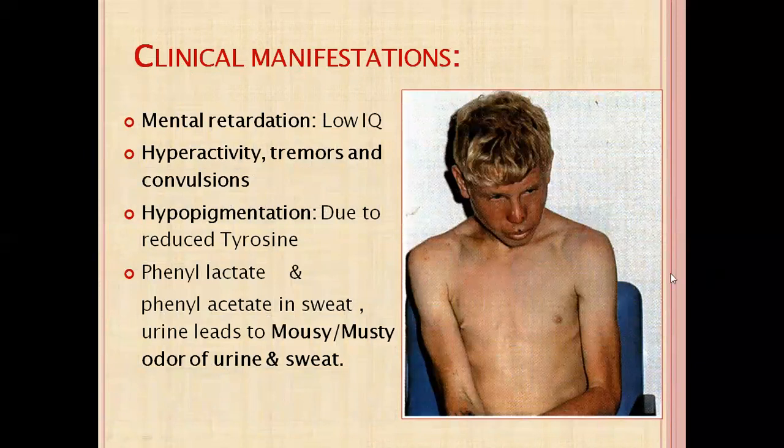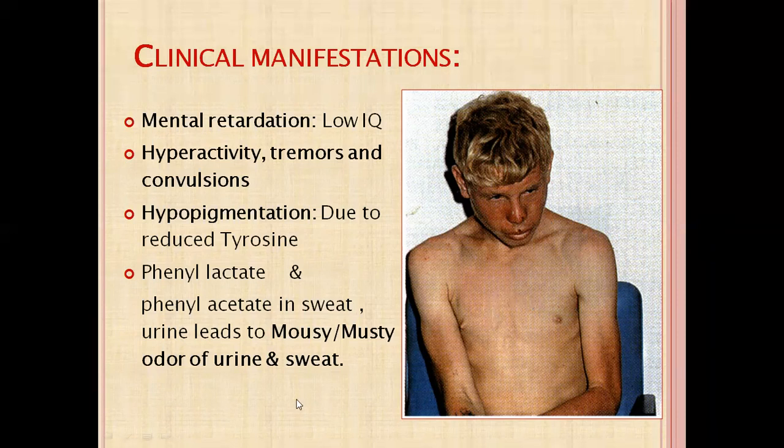What are the clinical features of phenylketonuria? As you can see in the image, there is mental retardation, hyperactivity and convulsions, and hypopigmentation. You can see hypopigmentation of hairs and skin because of reduced formation of tyrosine. From tyrosine, melanin synthesis occurs. So reduced formation of tyrosine will lead to decreased formation of melanin pigment.